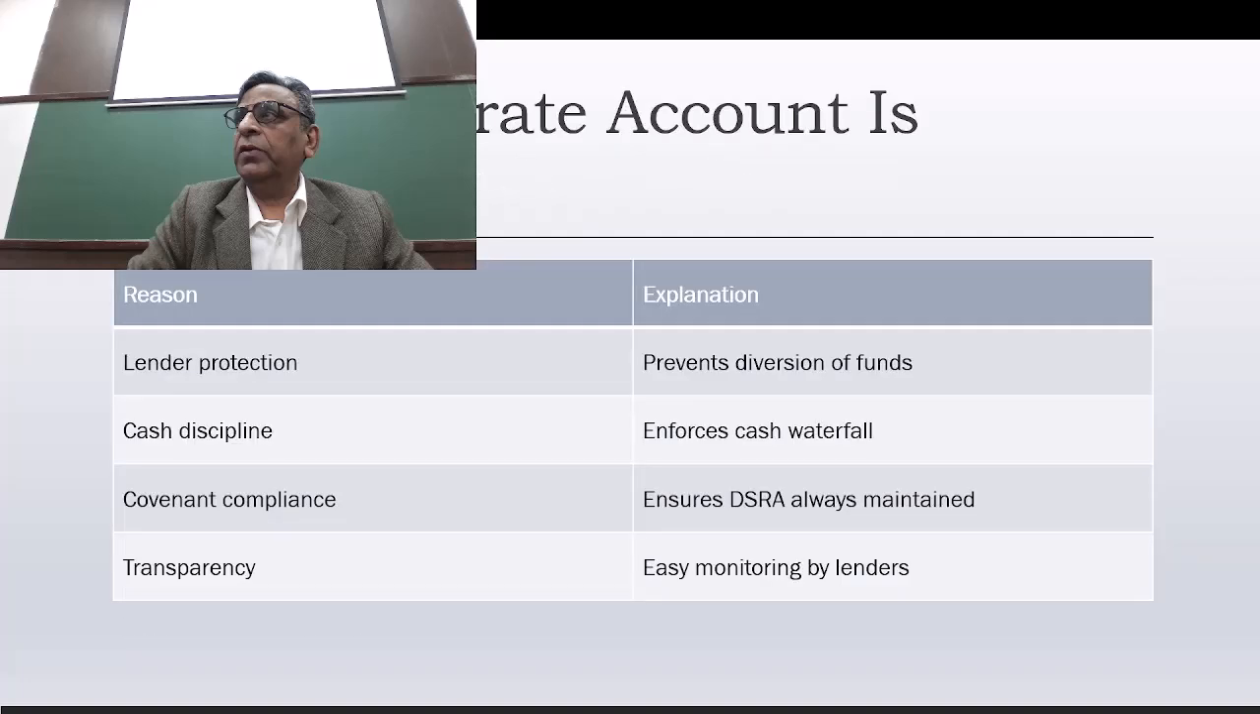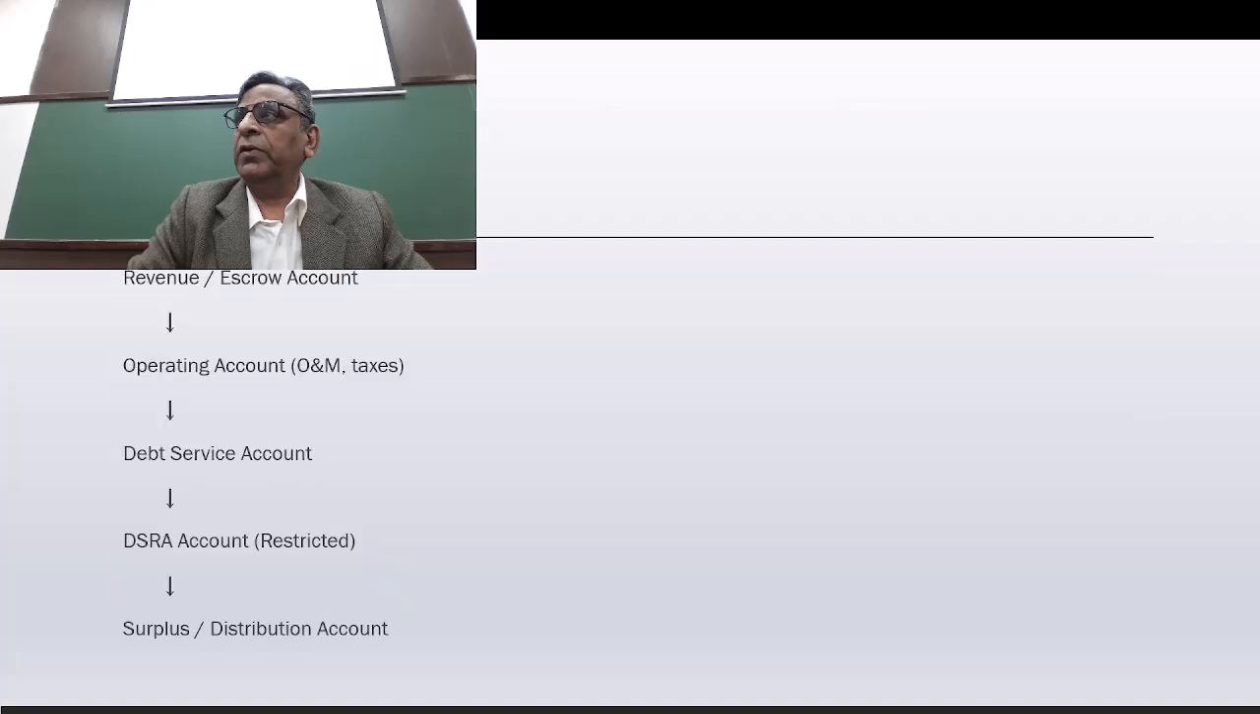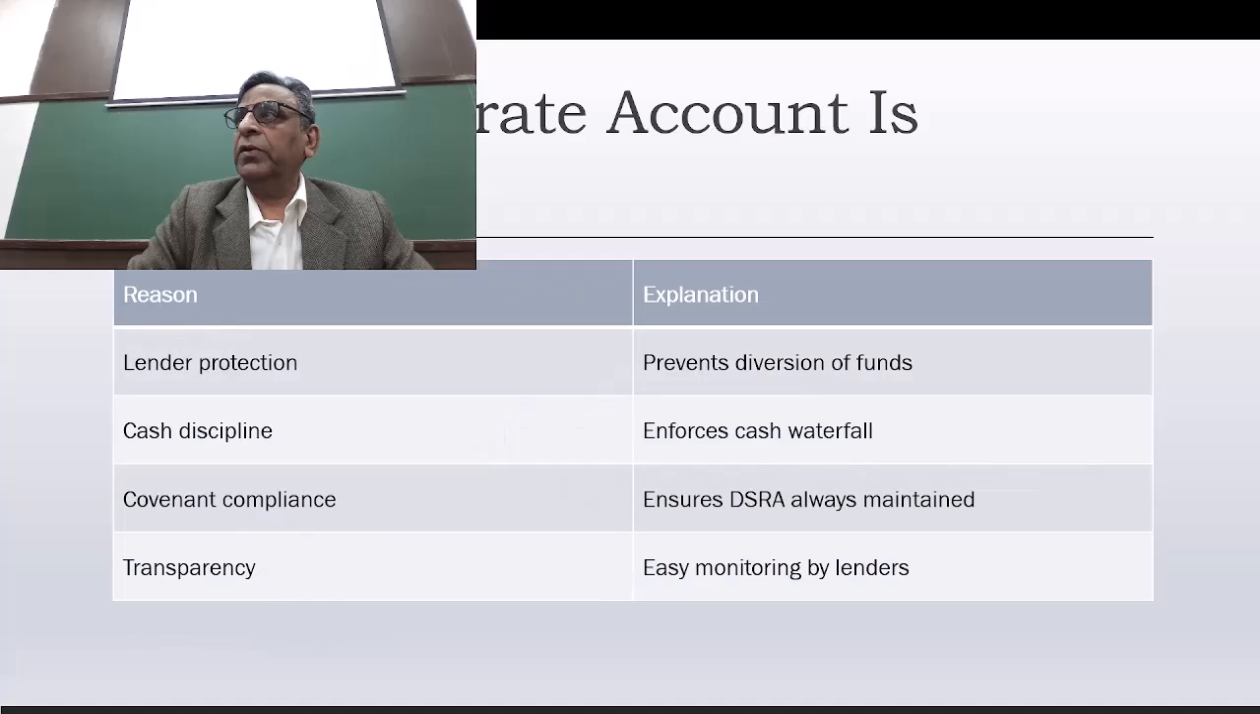So why is a separate account mandatory? First of all, logic. Lender's protection prevents diversion of funds. Cash discipline enforces the cash waterfall. That means the cash will flow according to the requirement given here, from the revenue to the operating account, then the debt service account, then the DSRA restricted account, and the surplus is available for distribution. So it complies with the agreement terms, ensures the DSRA is always maintained, and allows easy monitoring by lenders.